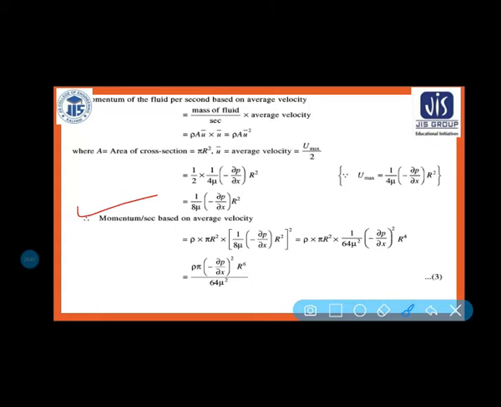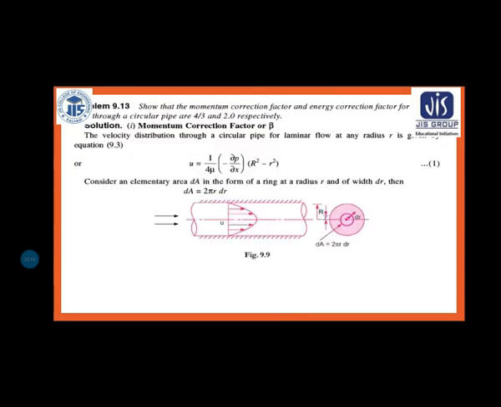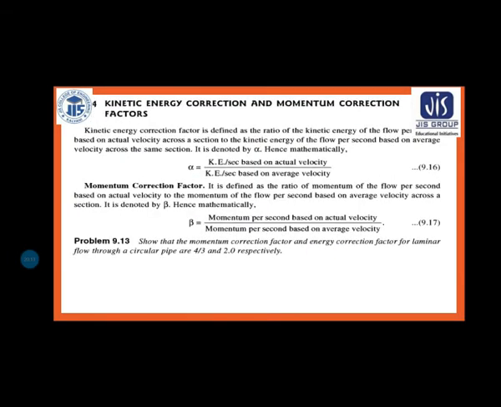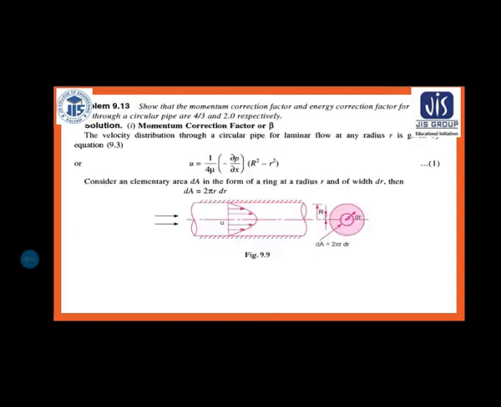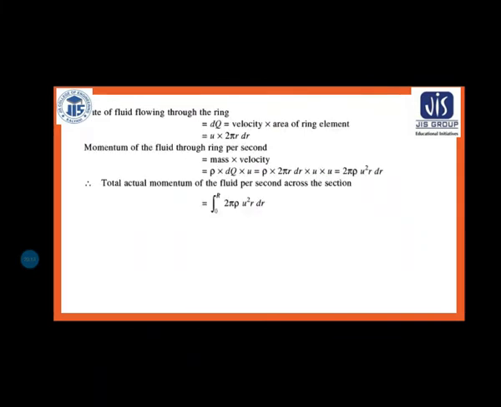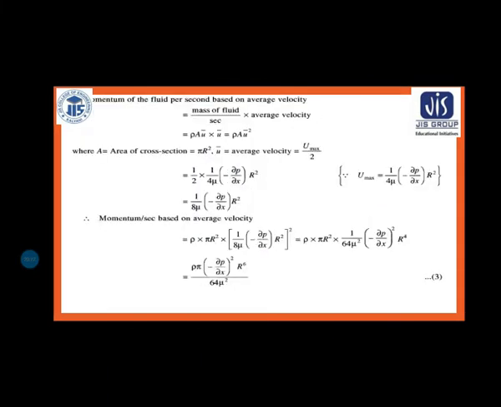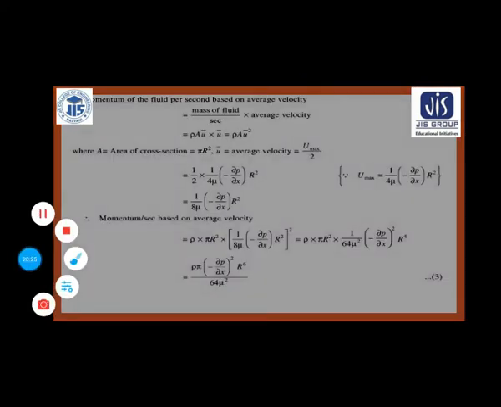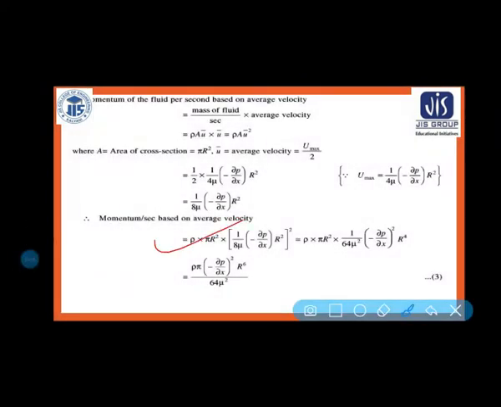Again just come to the definition: momentum correction factor is the momentum per second based on actual velocity over momentum per second based on average velocity. Based on average velocity, what is the momentum? Momentum means mass into velocity, and momentum per second means mass flow rate into velocity.